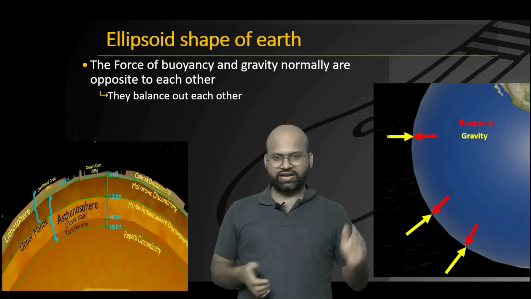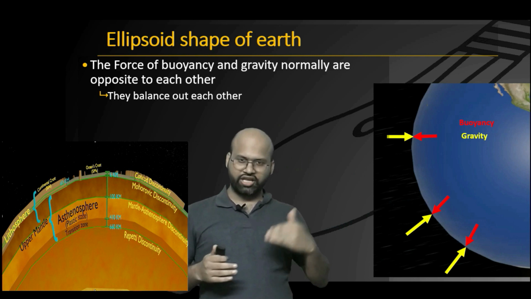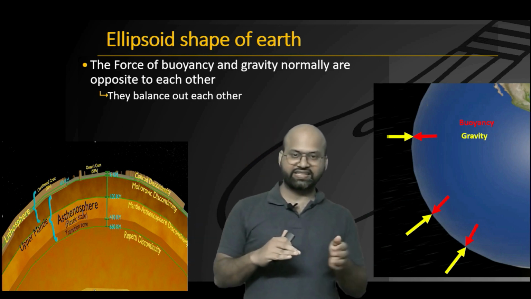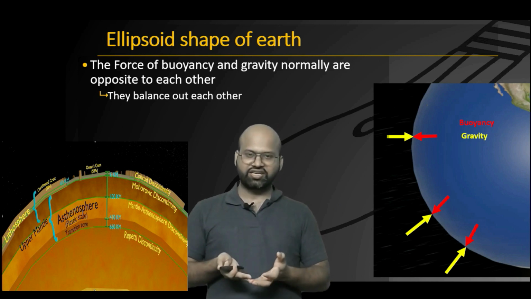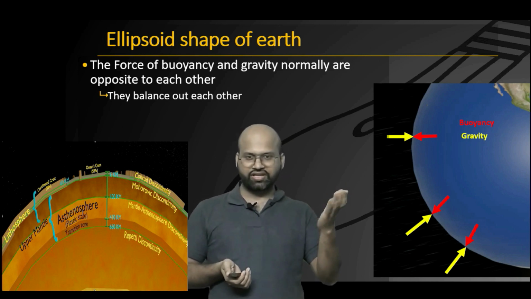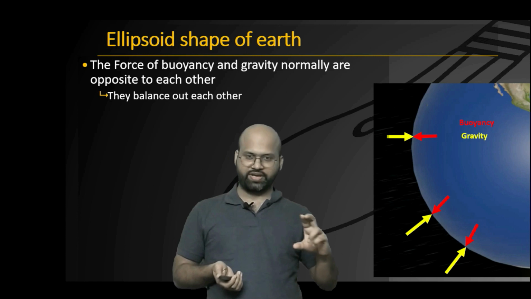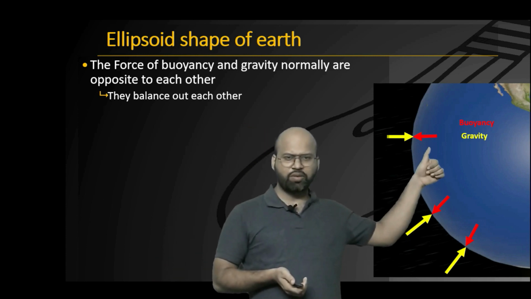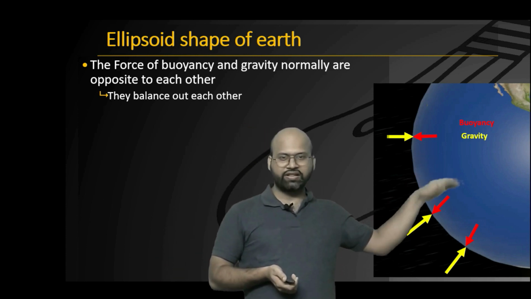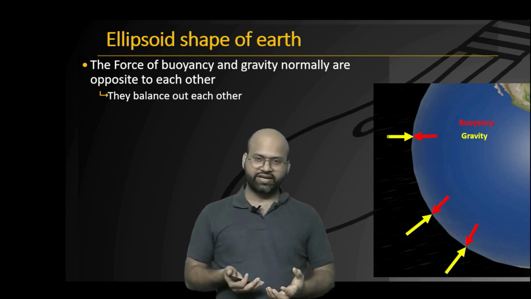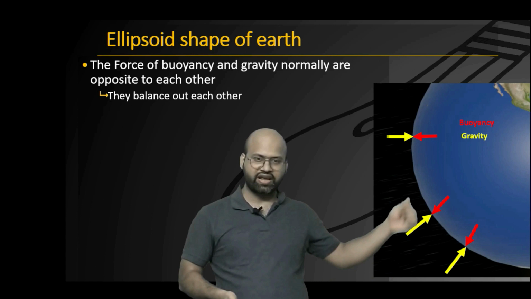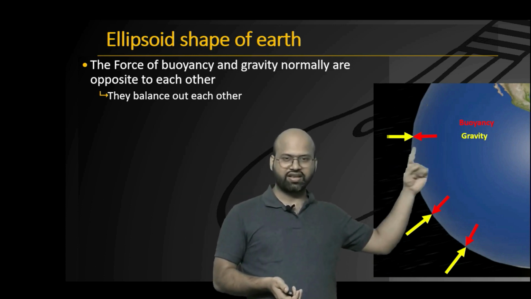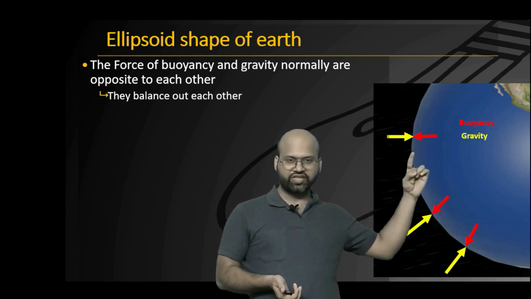We all know that the crust of Earth is floating on a magma layer, that is the asthenosphere, and this layer of asthenosphere exerts an upward force on the crust, or on the lithosphere. This is what we call buoyancy, while the weight of our continental block exerts a downward pressure because of gravity. So these two forces generally are in balance with each other, you can see here.